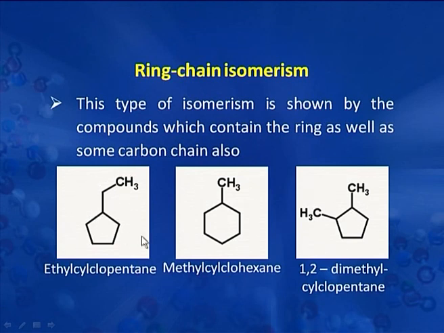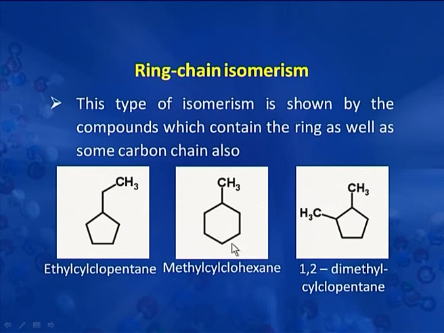And second thing, the substituents are present on a different type of base, that is, it is a cyclohexane, it is a cyclopentane. So then a special case of isomerism is generated here, and we call them as ring chain isomerism. That is when the same number of carbons are there in the chain, but they form the ring of different size, and obviously the remaining carbon chain will also be of different size. So they are classified as ring chain isomers.